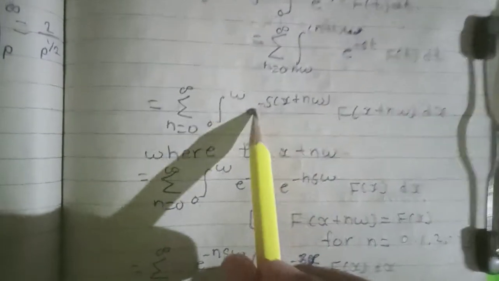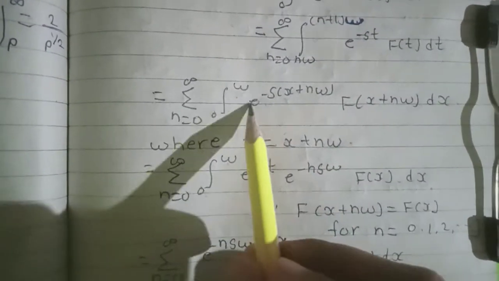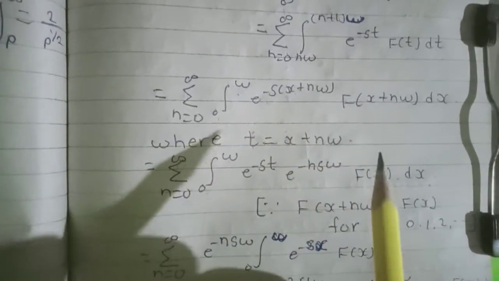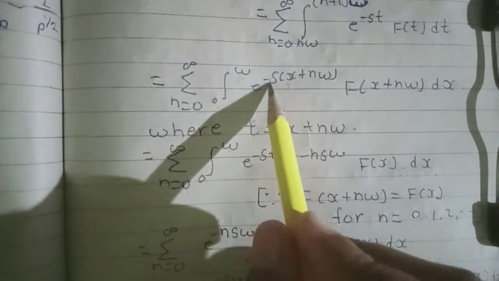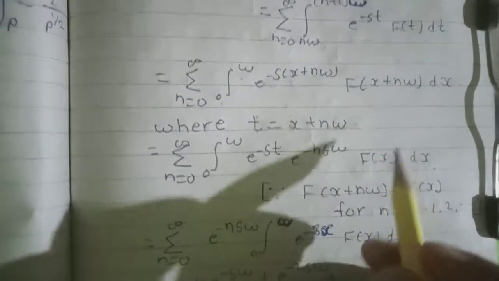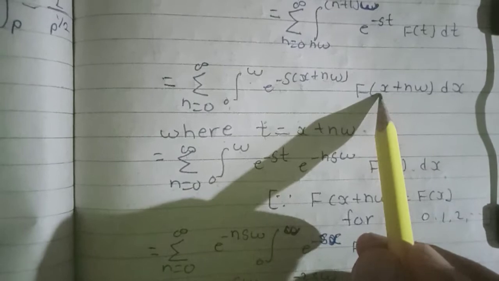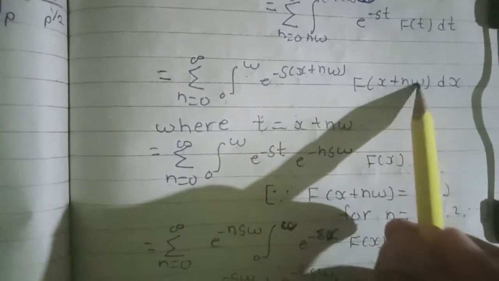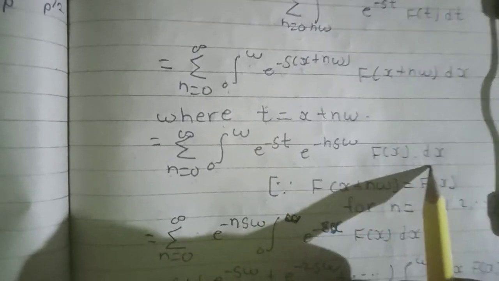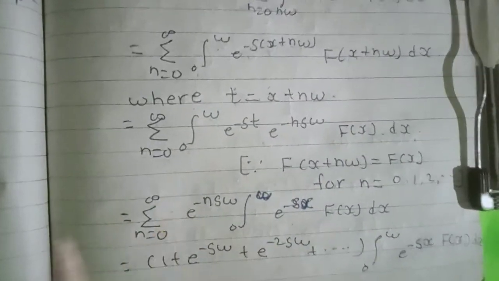Here we separate this, so e raised to minus s t into e raised to minus s n omega, f of x. Here f of x plus n omega is equal to f of x, so we put f of x.